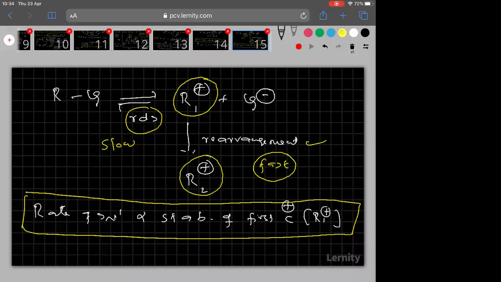Later means which is formed after rearrangement, because, once again reminding you, rearrangement is a fast step. I hope you are able to understand this point clearly.